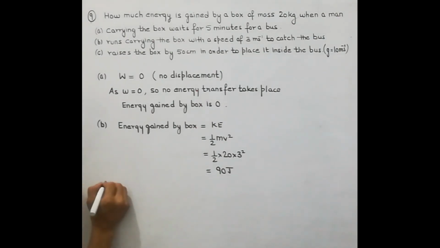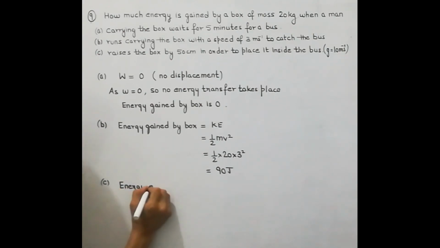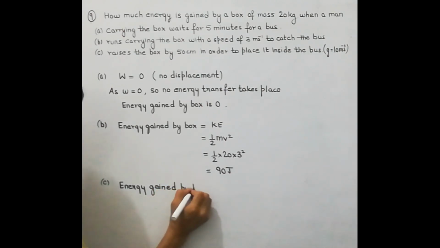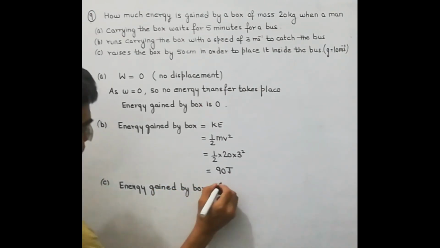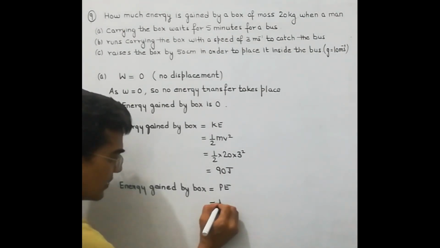Now in the third part, he is raising the box. Whenever a body is raised, that means whenever a body gains height, we say it gains potential energy. So energy gain by box is equal to potential energy, because he is raising the box, and there will be a gain in potential energy.